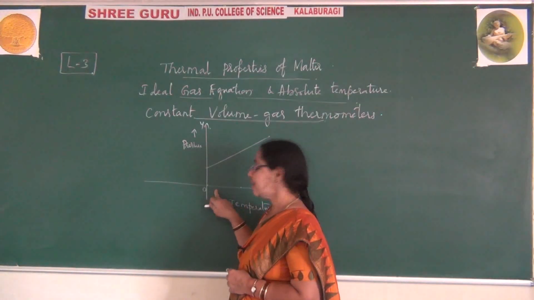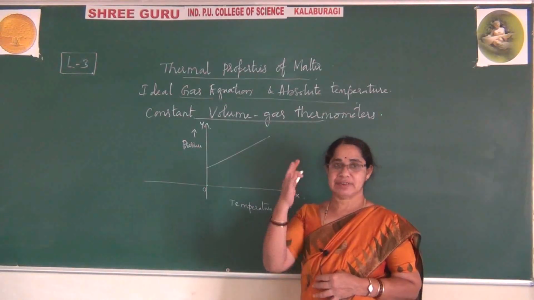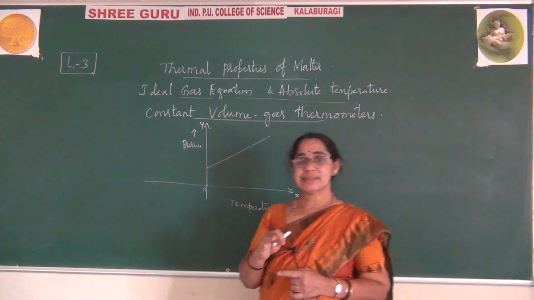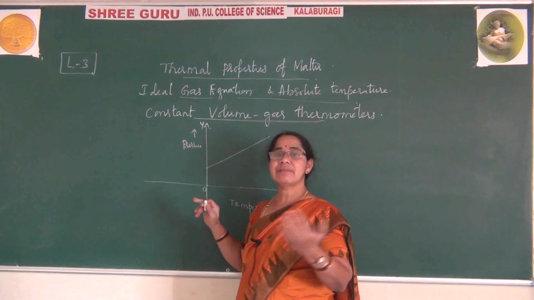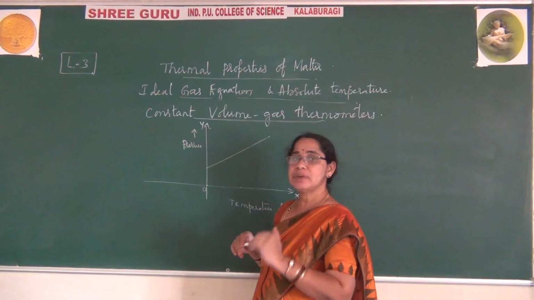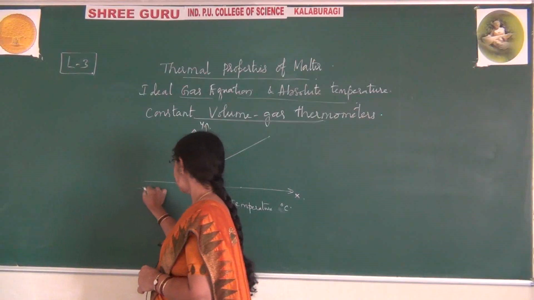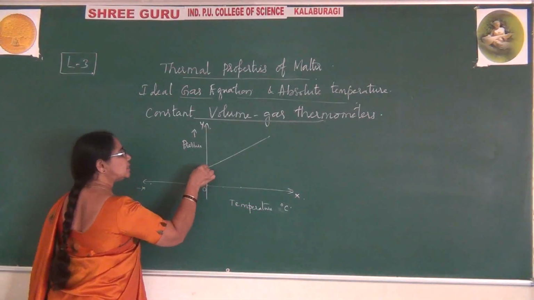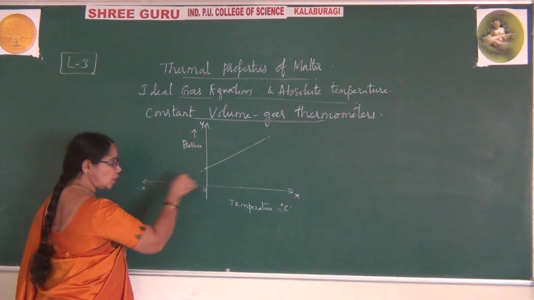But if you still decrease the temperature, what happens? Some of the gases will convert to liquids at some stage. But some gases, even when you decrease the temperature toward zero, will never convert to liquids. They still behave as gases. At that time, if you still decrease, you are going to the negative temperature axis, which means you are extending this graph backwards like this. So when you extend it, it goes on decreasing.